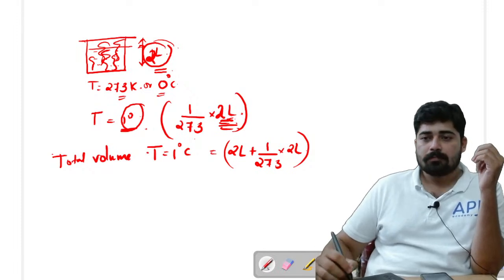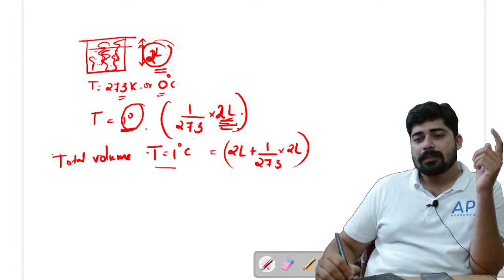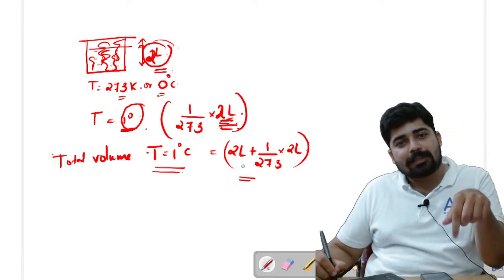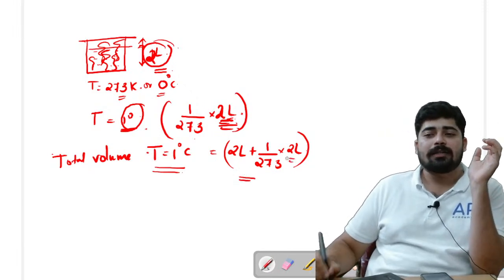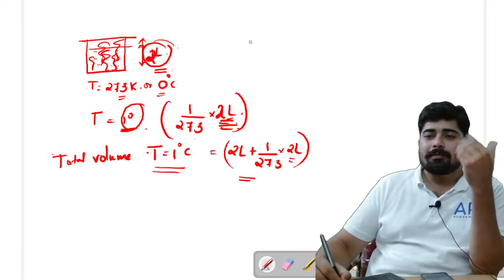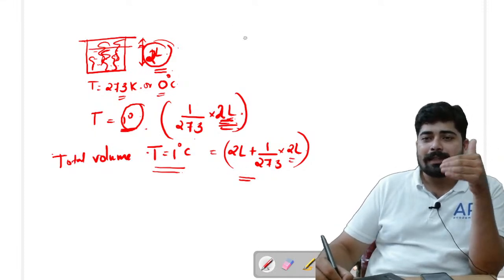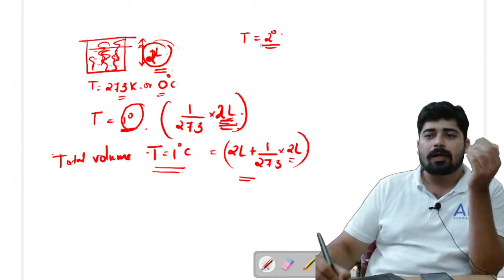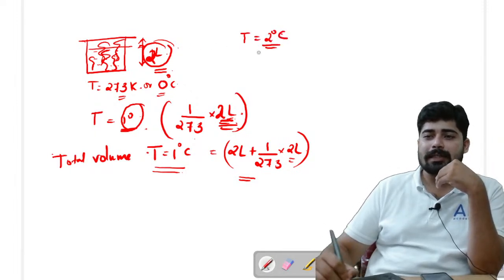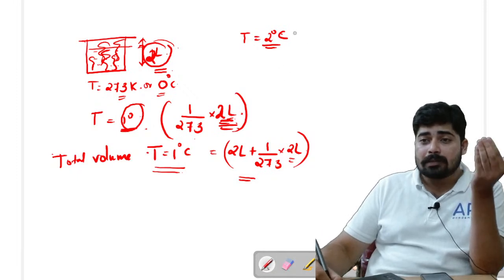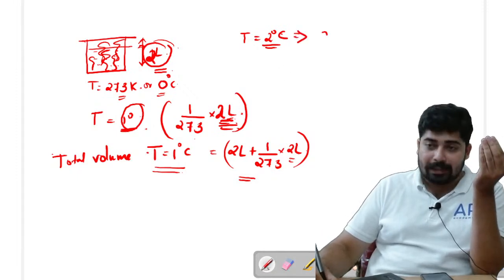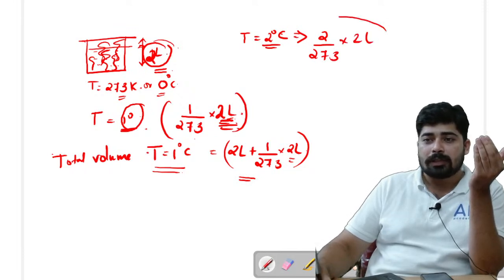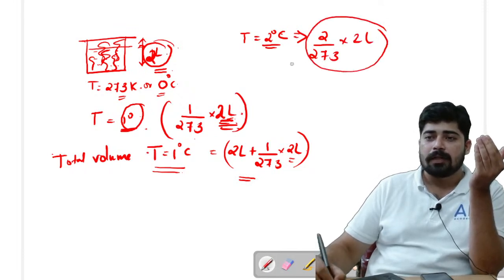So if the temperature is equal to 1 degree Celsius, then the volume will be 2 liter plus 1 by 273 of the 2 liter. Similarly, if I am increasing the temperature from 0 degree Celsius to 2 degree Celsius, how much will the volume increase? It increases by 2 by 273rd of the 2 liter. So this much is the increased volume.